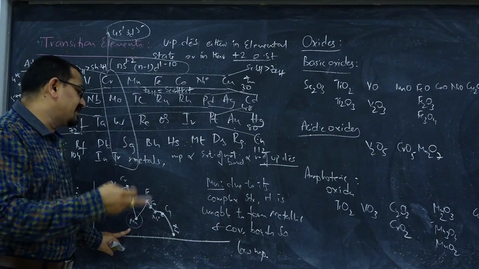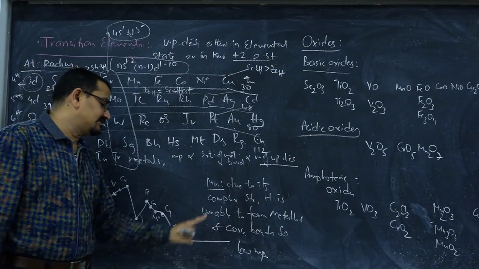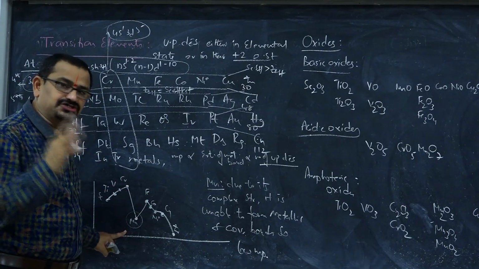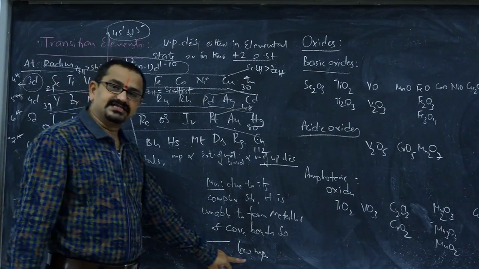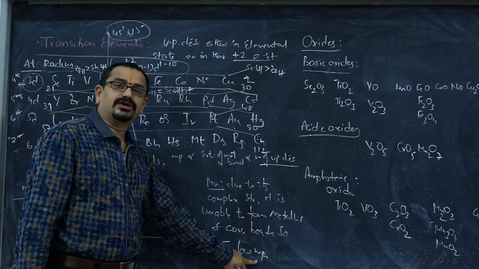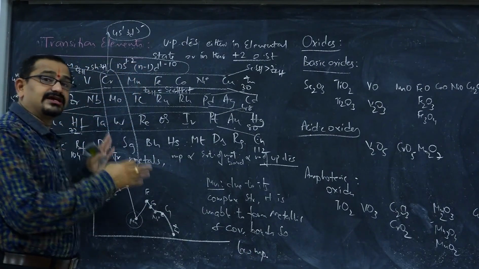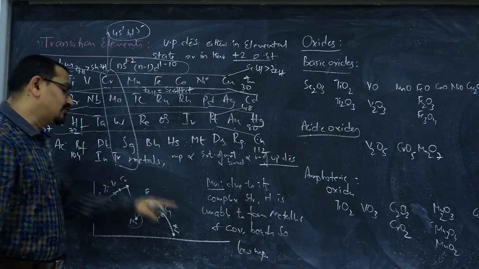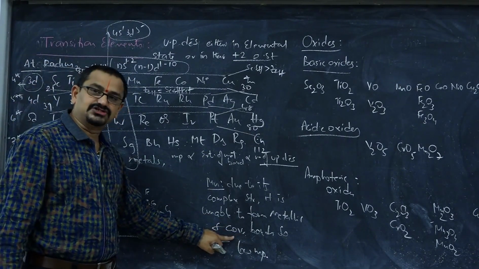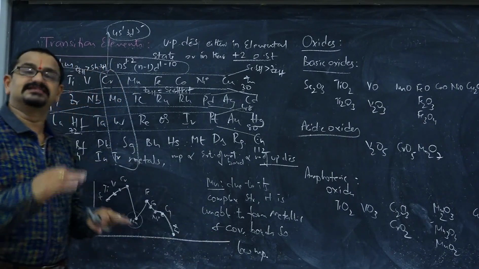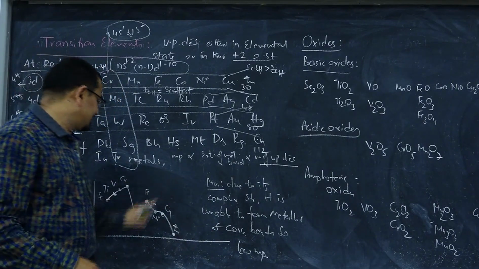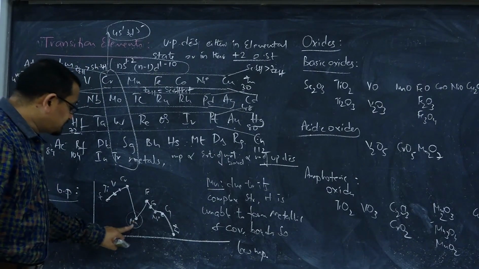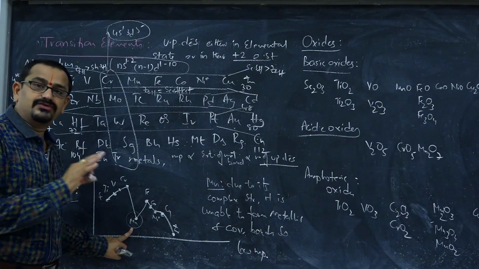In the expected manner, the metallic and covalent bonds cannot be formed by manganese because of the complex structure, and thus it possesses a low melting point. It is with respect to the cubic lattice of these elements. In that cubic lattice, because of the complex structure, the extent of metallic bonding is less than expected. Hence manganese possesses a lower melting point than expected. Such anomalies wherever they occur, we have to remember them.